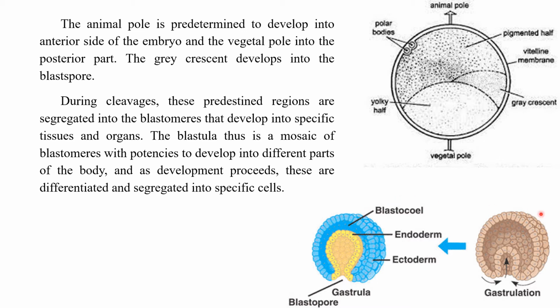So you can see here, once the blastula is formed, the next stage, the gastrula, will be formed due to the movements of the cells here, which will produce an ectoderm, endoderm and a mesoderm as well.